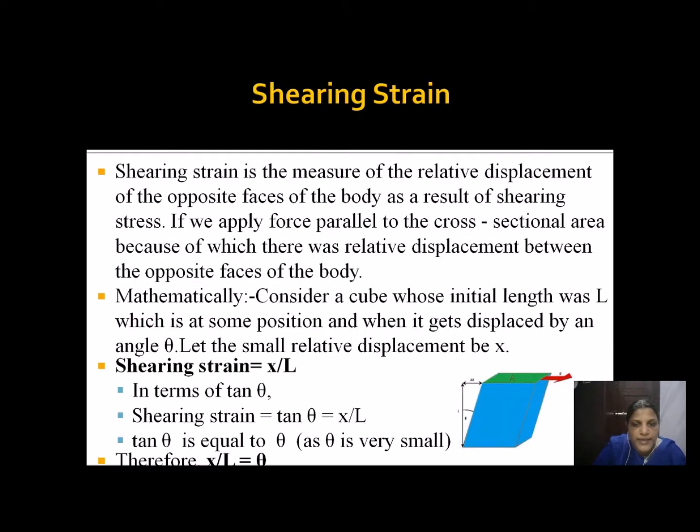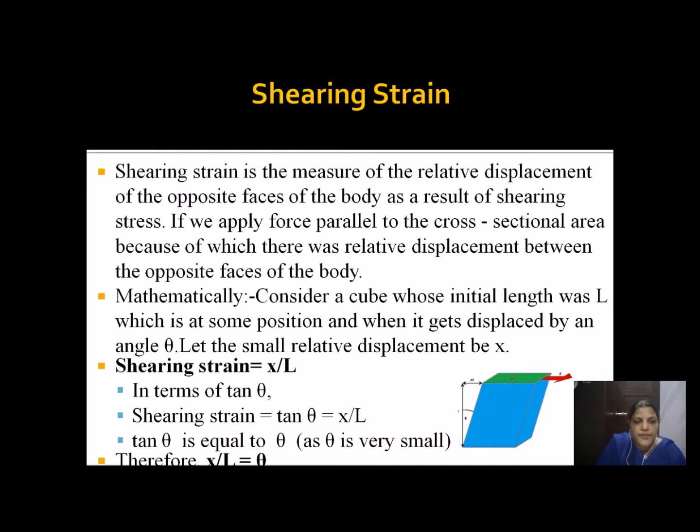Then the second type is called shearing strain. The very same example we have taken, a rectangular box. When it is given a shearing stress, it becomes a cuboid, or we can say like this: the shearing strain produced will be called